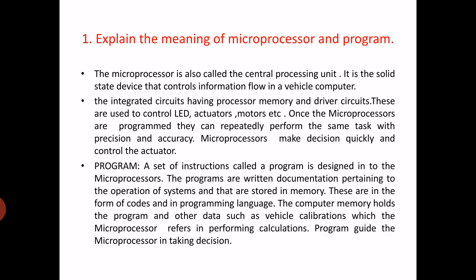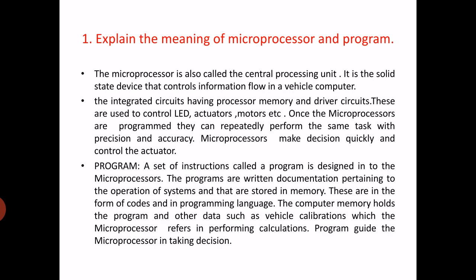Now, what is meant by microprocessor? Microprocessor is also called the central processing unit, similar to that used in a computer, and it is a solid state device that controls information flow in a vehicle. Microprocessors or ICs are integrated circuits having processor, memory and driver circuits.